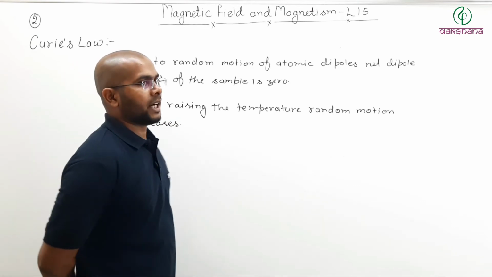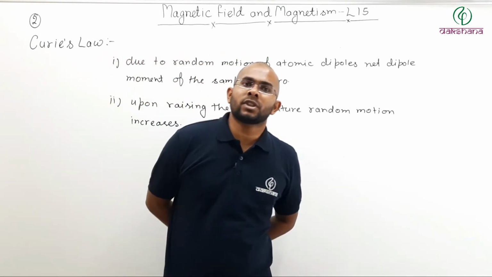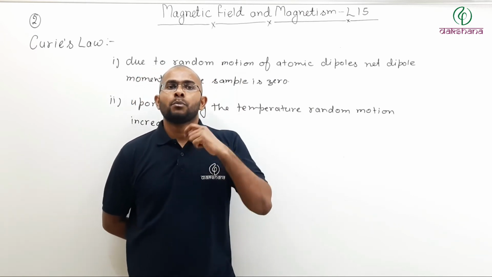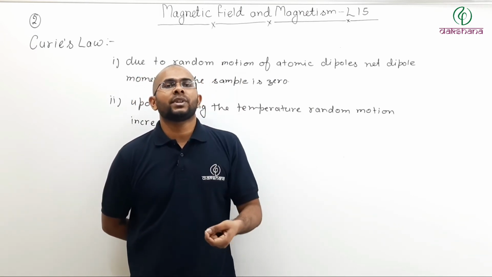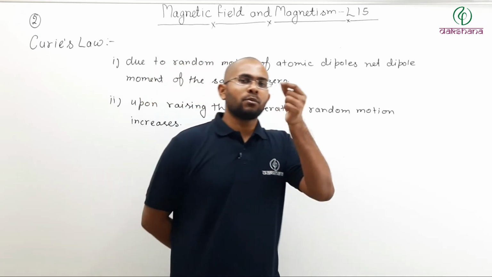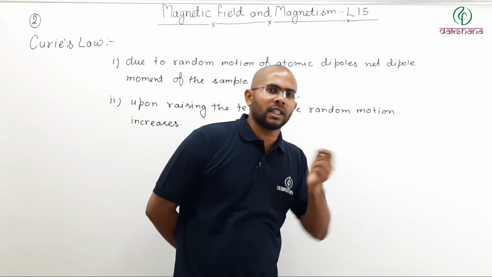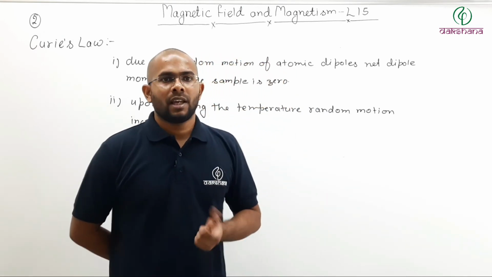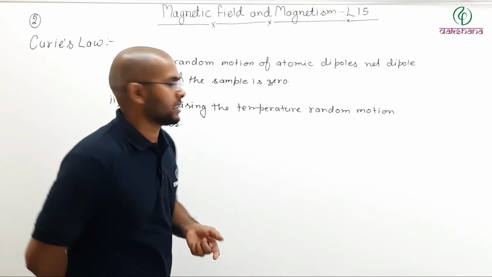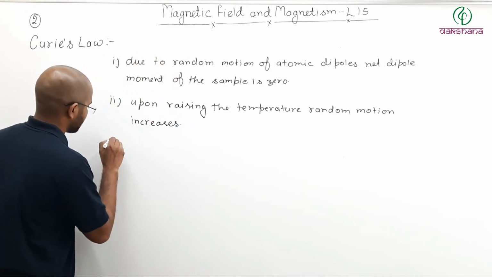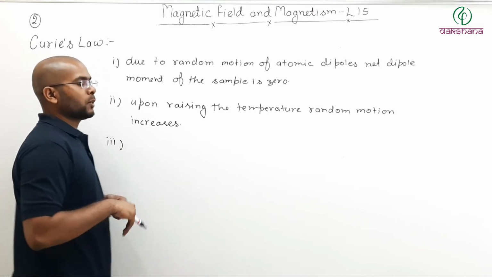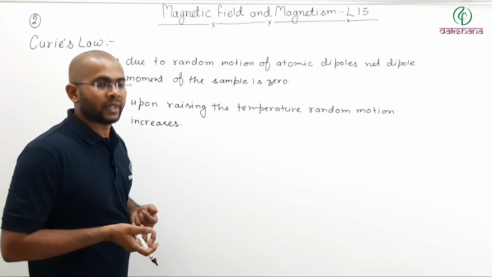Now what is the effect of increasing random motion? The higher the degree of random motion, the more difficult it will be to magnetize that material. If the random motion is very small, then it will be easier to magnetize. If random motion is very high, then it will be difficult to magnetize. So here I can write, higher the random motion, more difficult it is to magnetize.